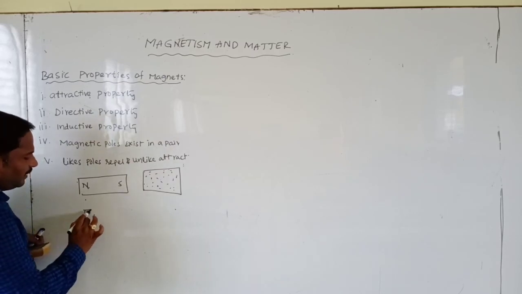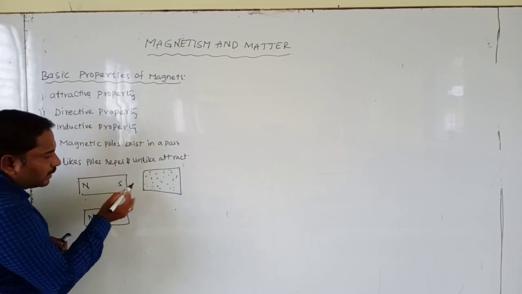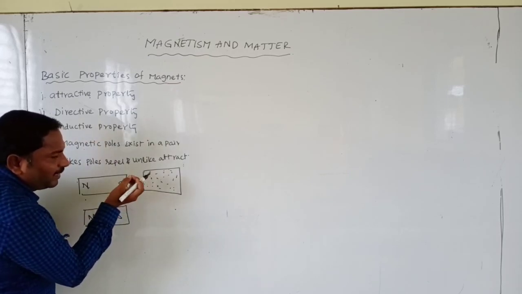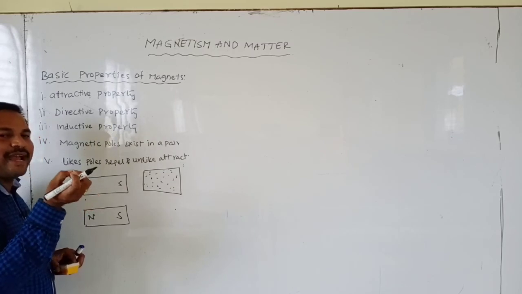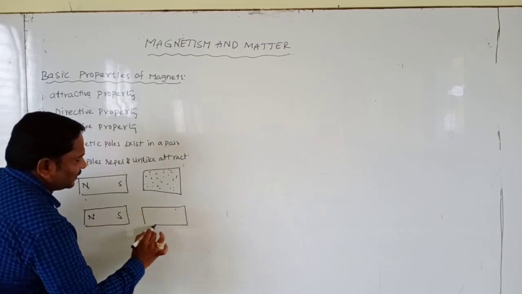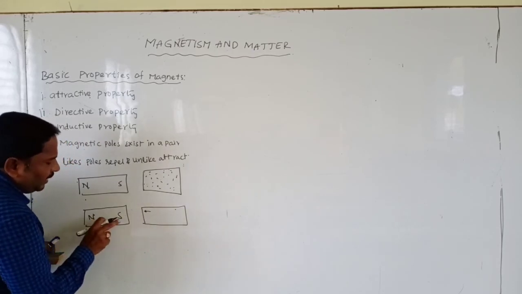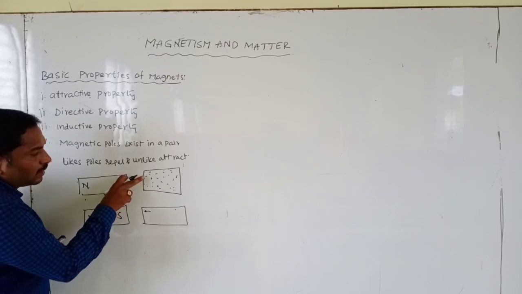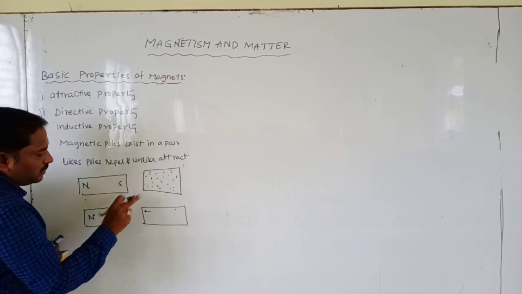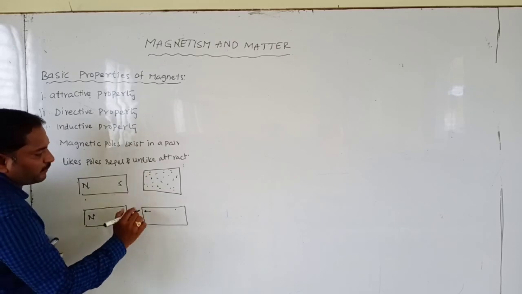How do they align? In this iron filing, each piece acts as a bar magnet with north and south poles. Each piece's south pole attracts the next piece's north pole.